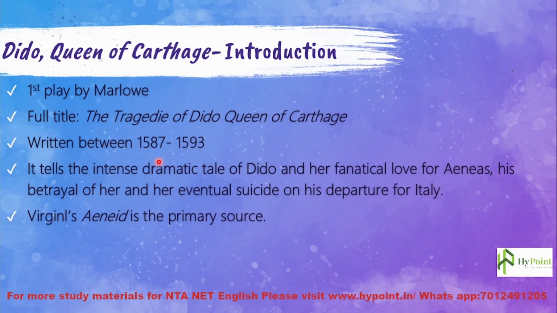Marlowe wrote this particular work between the years 1587 and 1593. It tells the intense dramatic tale of Dido and her fanatical, obsessive love for Aeneas, his betrayal of her, and her eventual suicide on his departure for Italy.